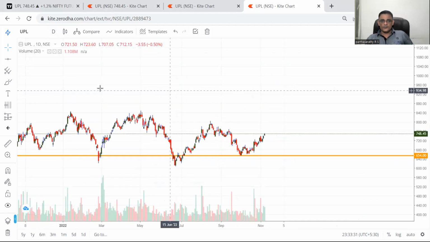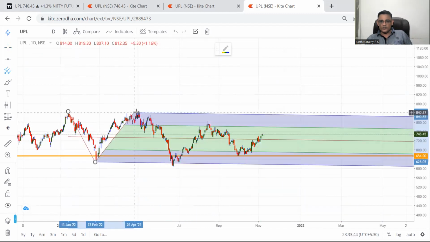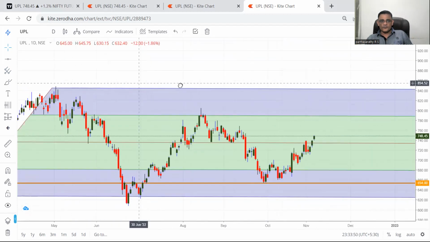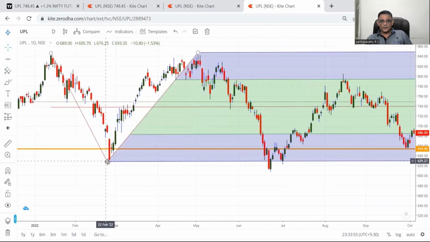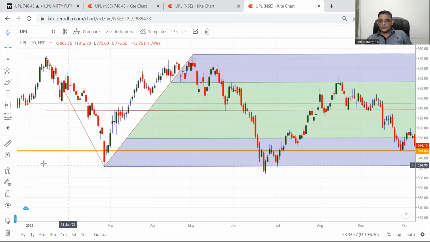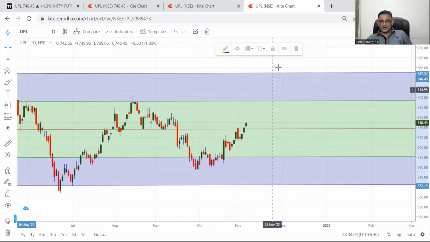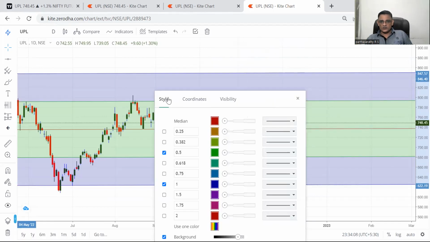Pitchfork. Based on the pitchfork, I am just drawing the normal pitchfork. I am not going by the rules in drawing it. There are many rules to draw the pitchfork, but I am just doing the normal one for you. If you take the pitchfork, first and foremost, I will remove my 754 number. It closed, just a minute.